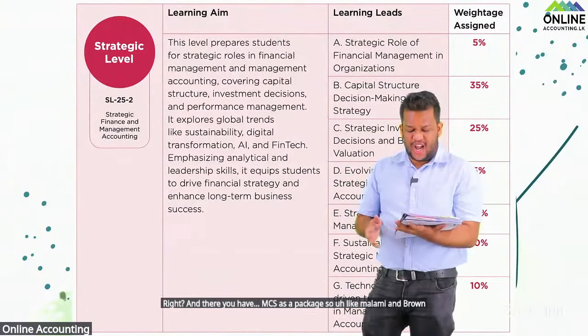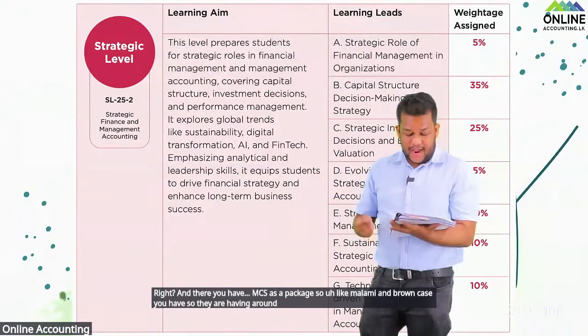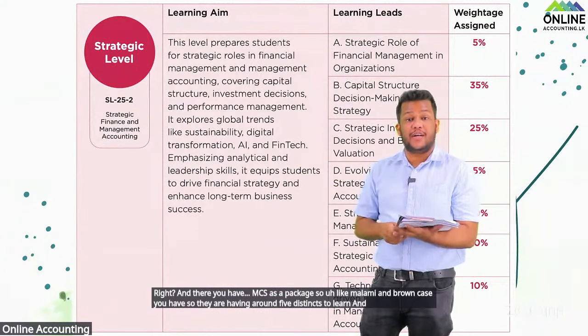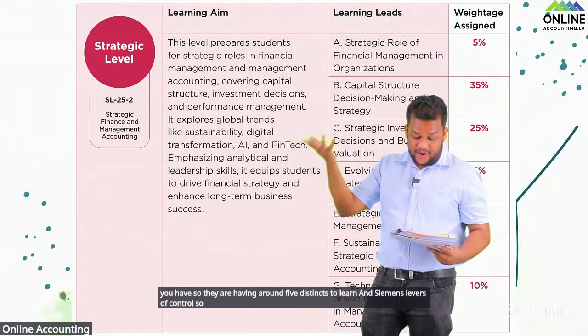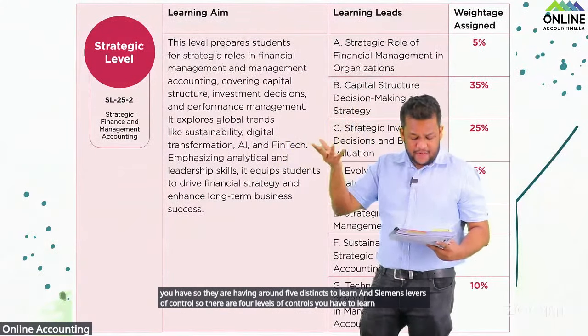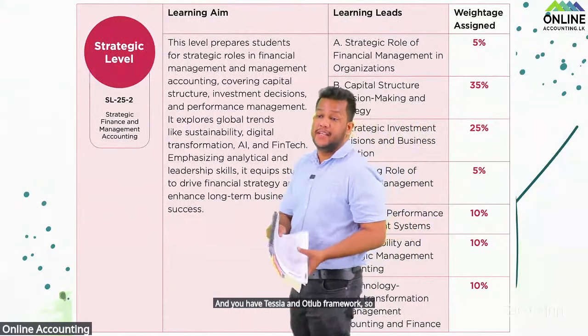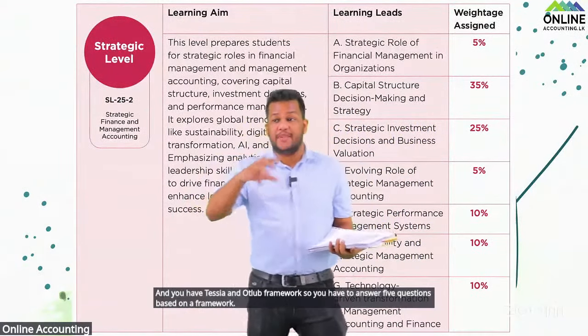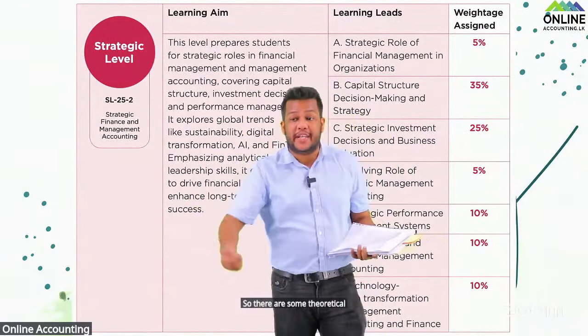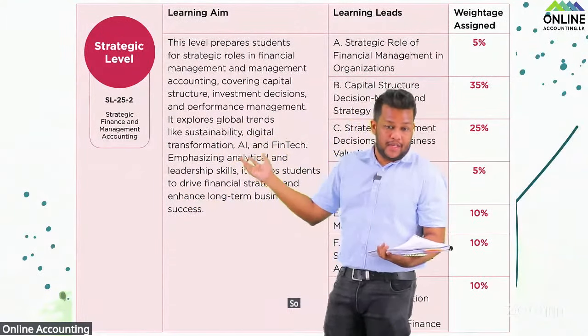They have around 5 distincts to learn. And Simons' levers of control. So there are 4 levers of control you have to learn. And you have the Tessier and Otley framework, so you have to answer 5 questions based on a framework. So there are some theoretical aspects, but the application would be tested. So that's there in the new syllabus.